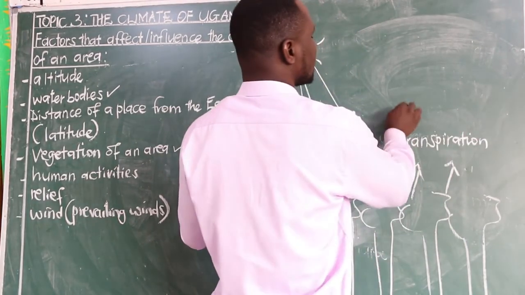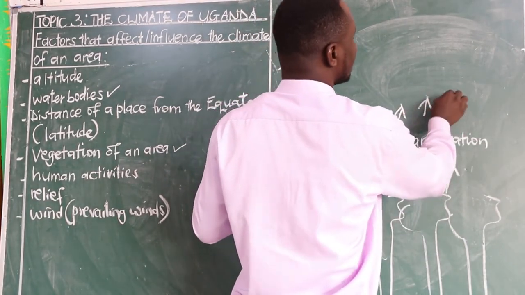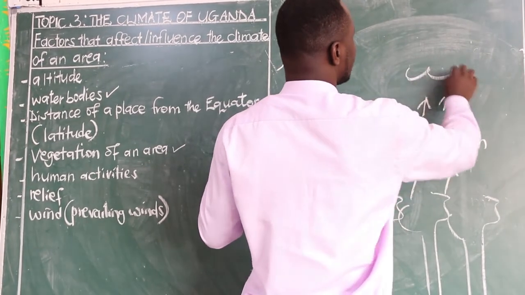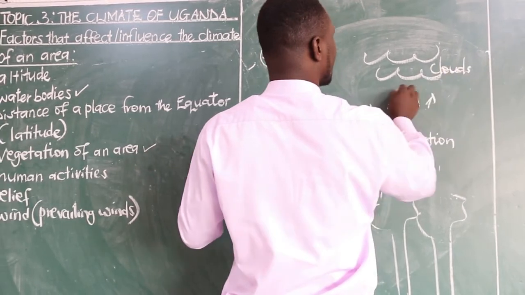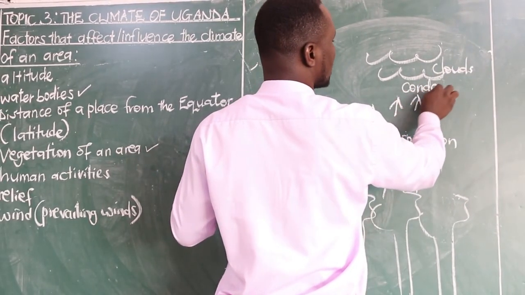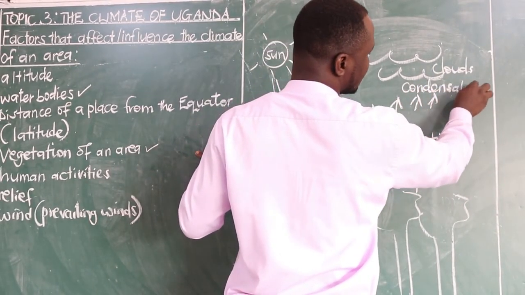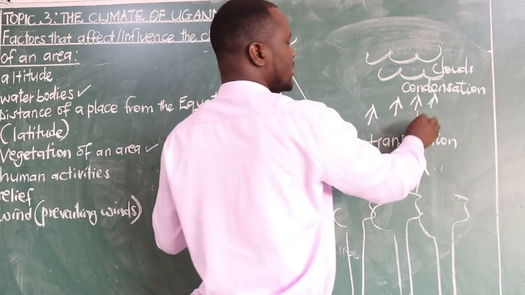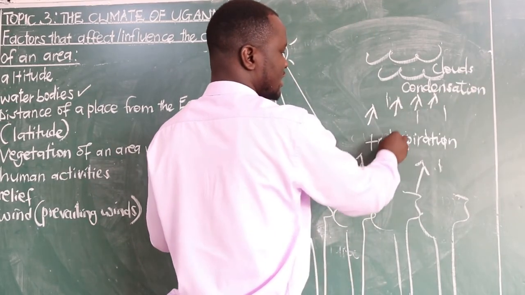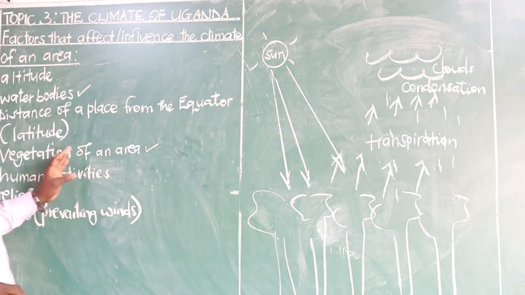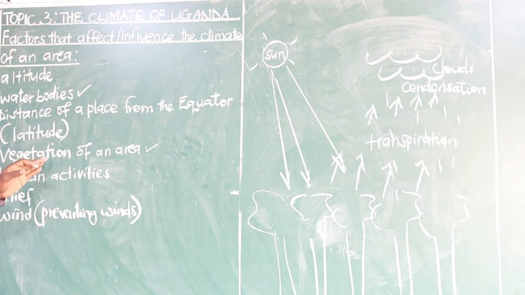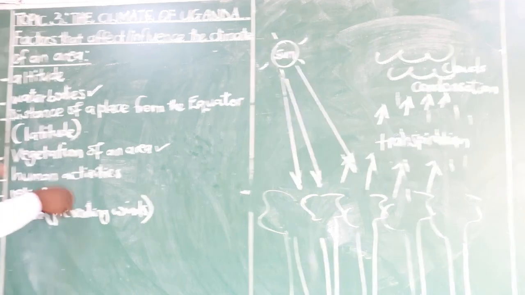The water vapor will again be condensed in the atmosphere to form clouds. That is the process stage that we call condensation, and the end result will be rain being received in that area. So that is how the presence of vegetation in an area can affect or influence the climate of an area. Next, we have human activities.